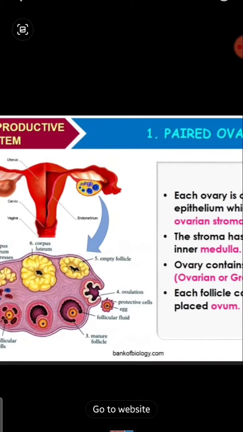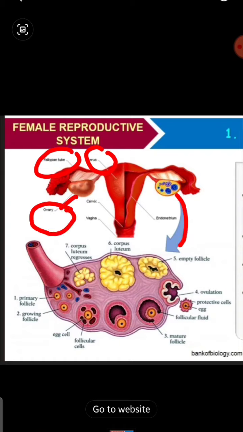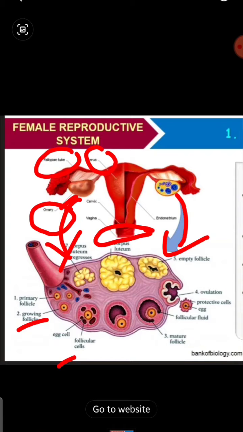Okay, so you can see there is a cortex. The uterus is present, the fallopian tube is here, the ovaries are situated here, right? Here is one ovary and here is one ovary. When you enlarge both ovaries, they will be seen like this. Here is the entry, the vagina, and here you can see the follicles are formed.